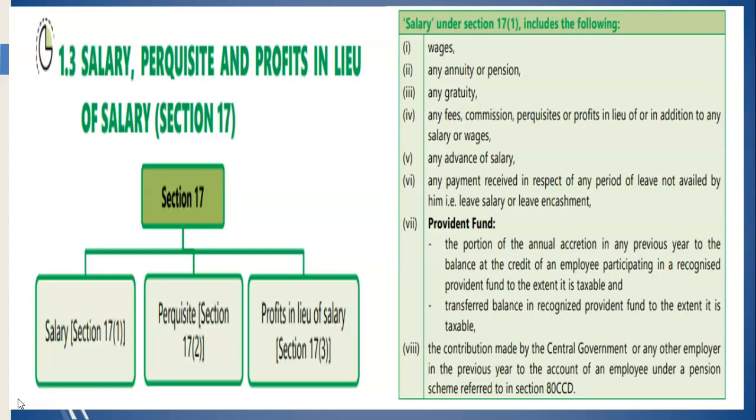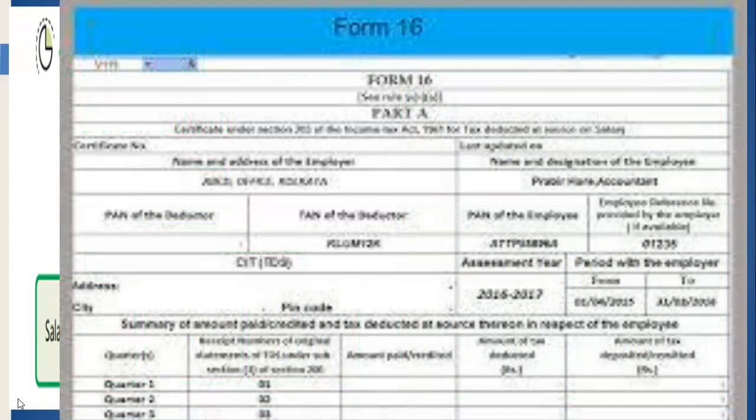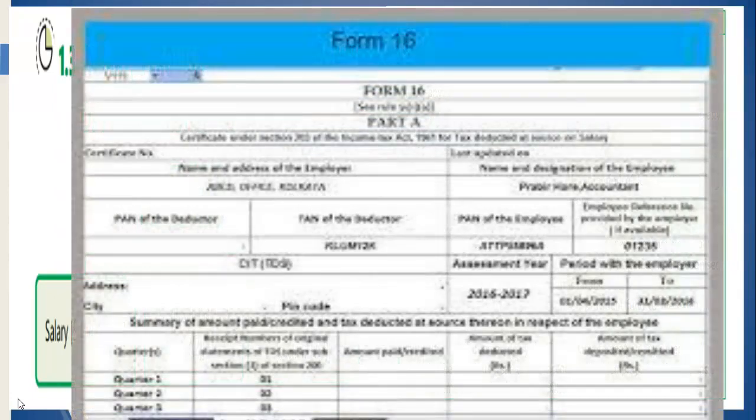and as the assessee is getting his TDS deducted, the employer issues Form 16 to the employee at the end of the year, which comprises the details of the gross total income received by the employee from the salary and any deductions which have been incorporated to arrive at the tax payable.